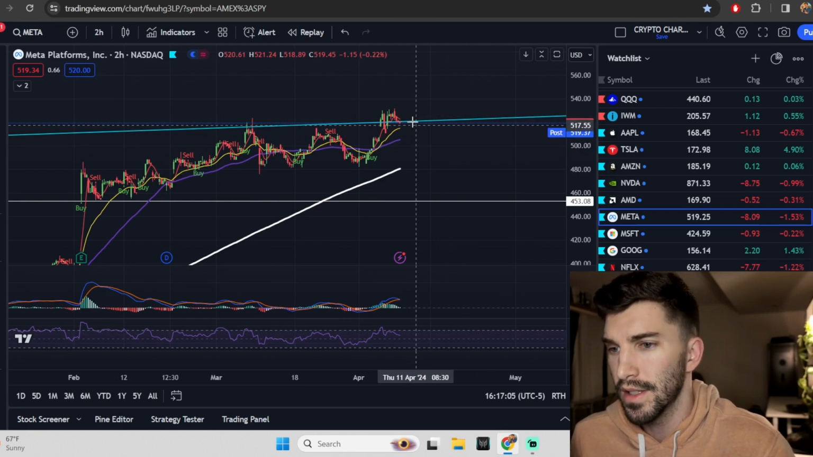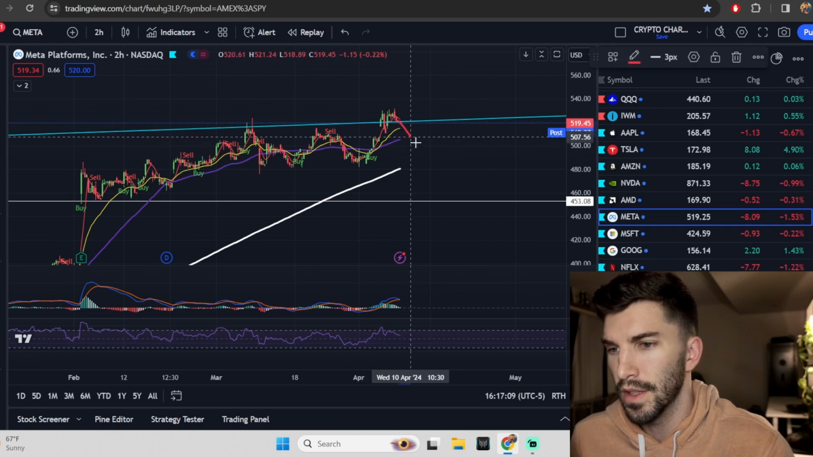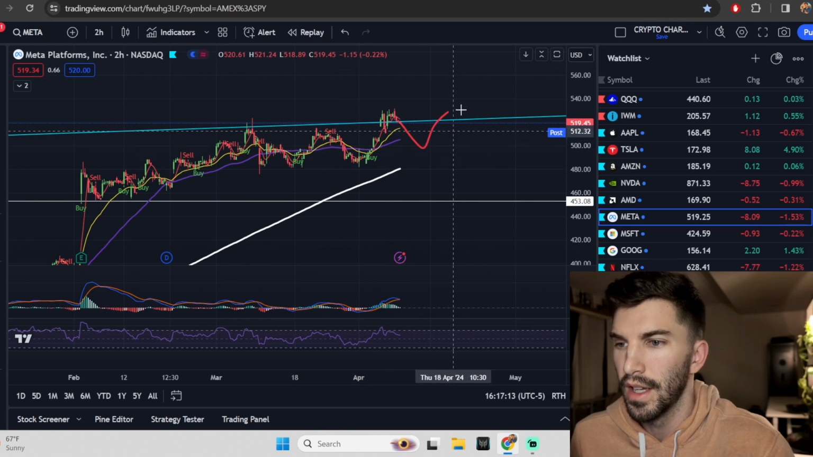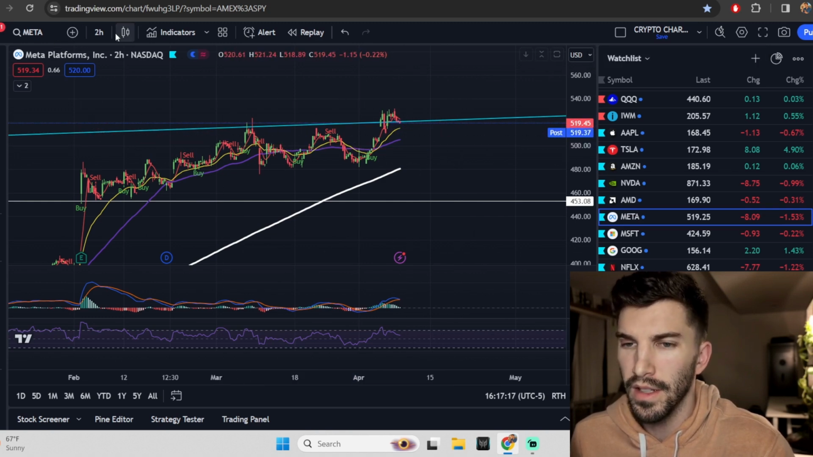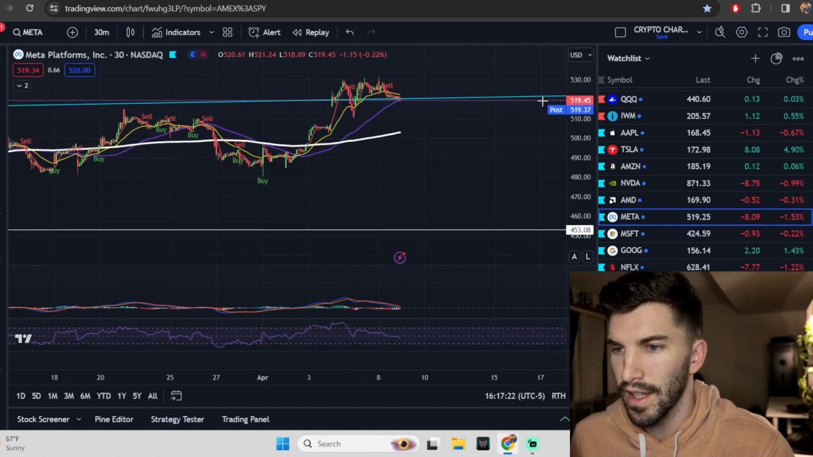Now, to say this has to go down isn't necessarily right, because what if we just dip down into this area, gain some buyers in this liquidity, and we see another move forward? So that's what I'm going to pay attention to for Meta. But this is another one where it looks like that momentum is just dying. It is just dying out right now.